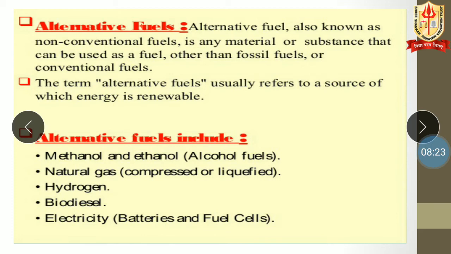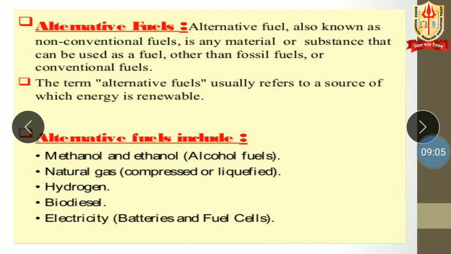Alternative fuels, also known as non-conventional fuels, are any material or substance that can be used as a fuel other than the fossil fuels or conventional fuels. The term alternative fuels usually refers to a source of energy which is renewable. Alternative fuels include methanol and ethanol, alcohol fuel, natural gases compressed or liquefied, hydrogen, biodiesel, electricity, and battery fuel cell.